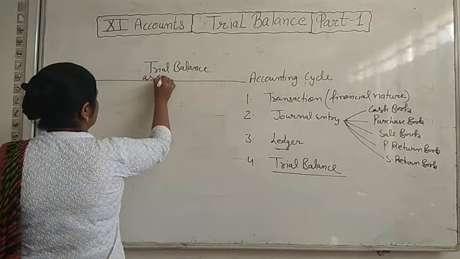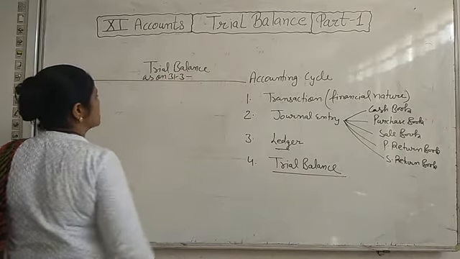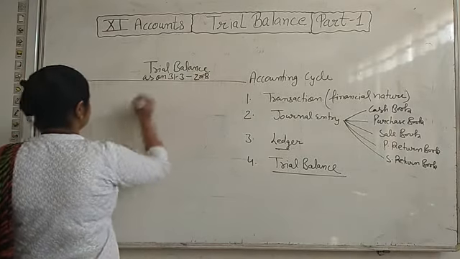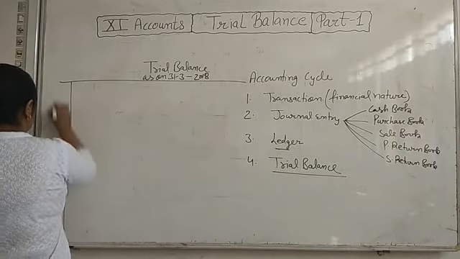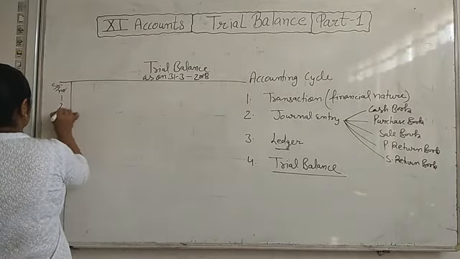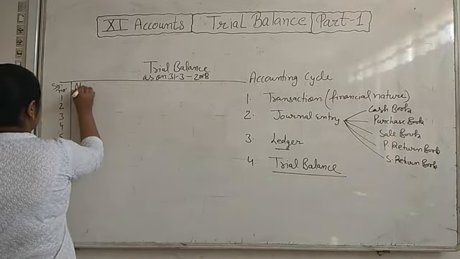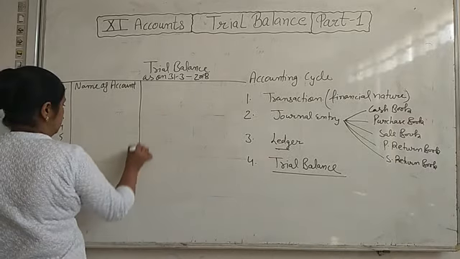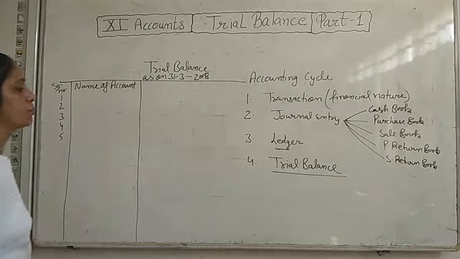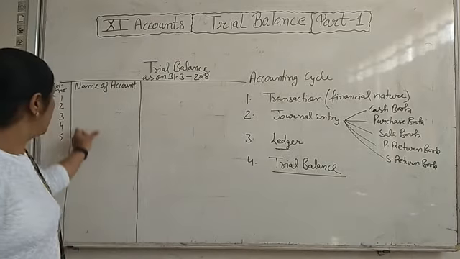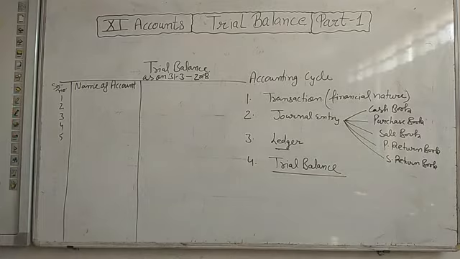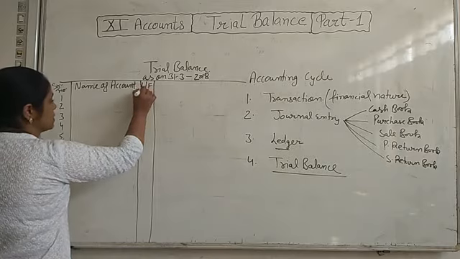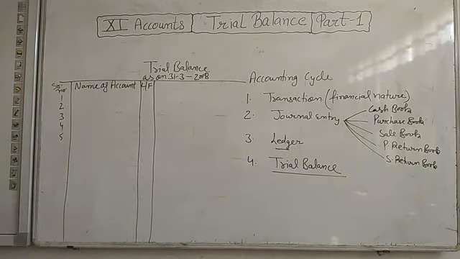T-shaped proforma. We will prepare the trial balance on the last day of every financial year, say 31st March 2018. Here we will write the serial number 1, 2, 3, and the second column is the name of account. How many accounts we have prepared in the ledger, the names of all accounts we will write in this column. And here we will write the ledger folio, meaning on which page number of the ledger we have prepared that account. Folio means page number.